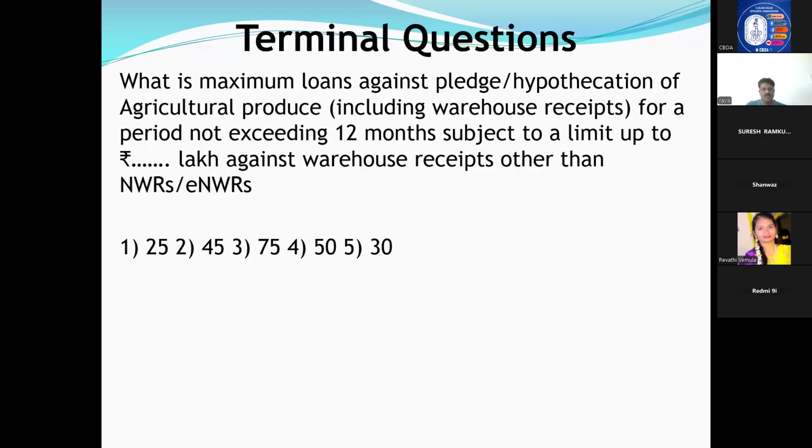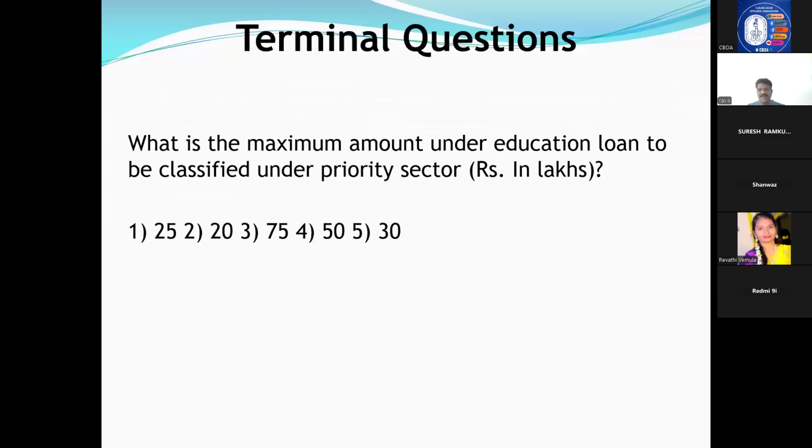What is the maximum loan against pledge hypothecation of agriculture produce, including warehouse receipts, for a period not exceeding 12 months, subject to limit of dash lakhs against warehouse receipts other than NWR, ENWR? Other than NWR, ENWR, how much loan can you give under pledging of warehouse receipts? NWR, ENWR answer is different. Normal warehouse is different. He is asking other than NWR, ENWR. 50. Very good. I am telling you, but in the examination, you have to underline and read the question carefully.